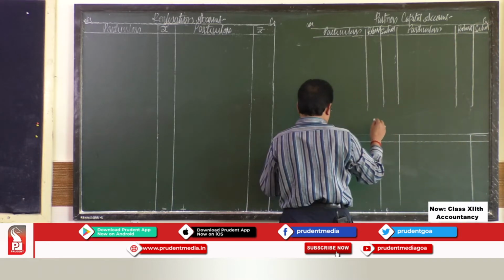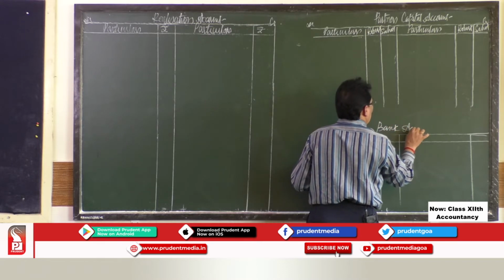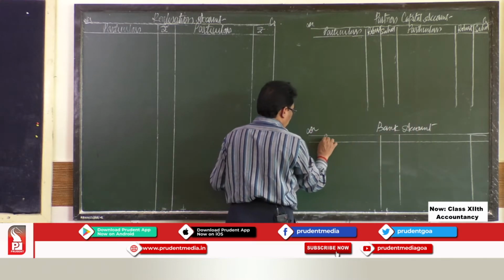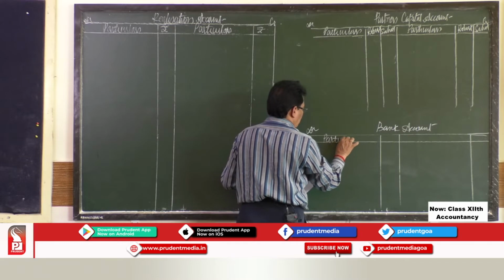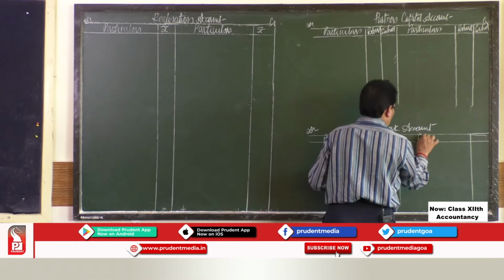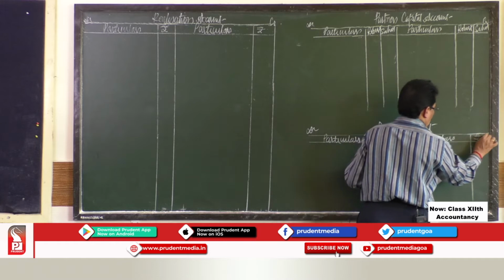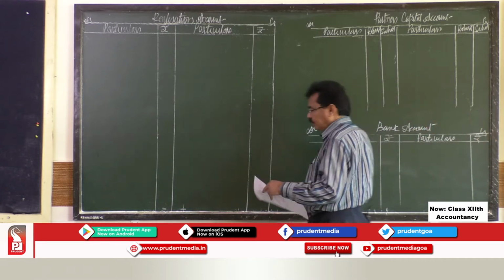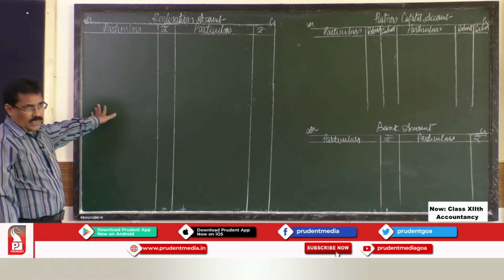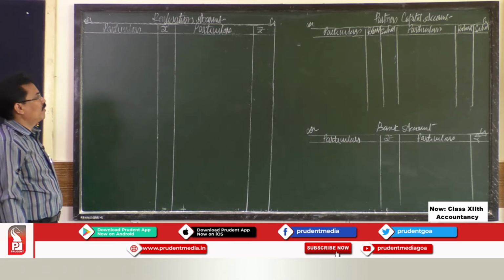Then the next account, the third account, is bank account. On the debit side, we have particulars, amount, particulars, amount. So these are the 3 accounts we require to close the books of accounts on dissolution of a partnership firm.